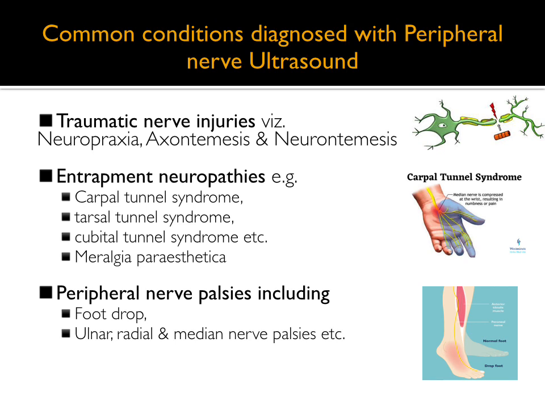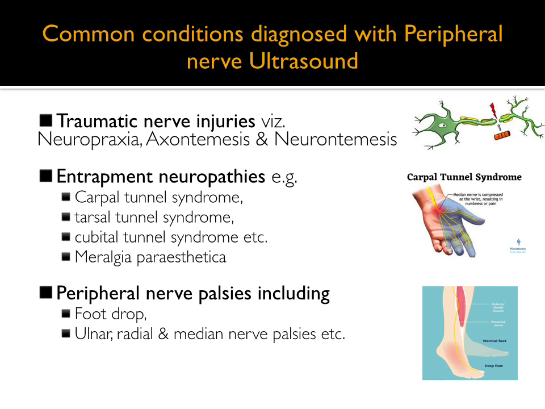Common conditions diagnosed with peripheral nerve ultrasound include traumatic nerve injuries and their grading, including neuropraxia, axonotmesis, and neurotmesis. Post-traumatic as well as amputation neuroma can be very well diagnosed with ultrasound. Various entrapment neuropathies, including carpal tunnel syndrome, tarsal tunnel syndrome, cubital tunnel syndrome, and meralgia paresthetica, which is a condition characterized by sharp shooting pain along the lateral aspect of the thigh caused by compression of the lateral femoral cutaneous nerve. All these entrapment neuropathies and various other kinds of entrapment neuropathies can be very well diagnosed with ultrasound.